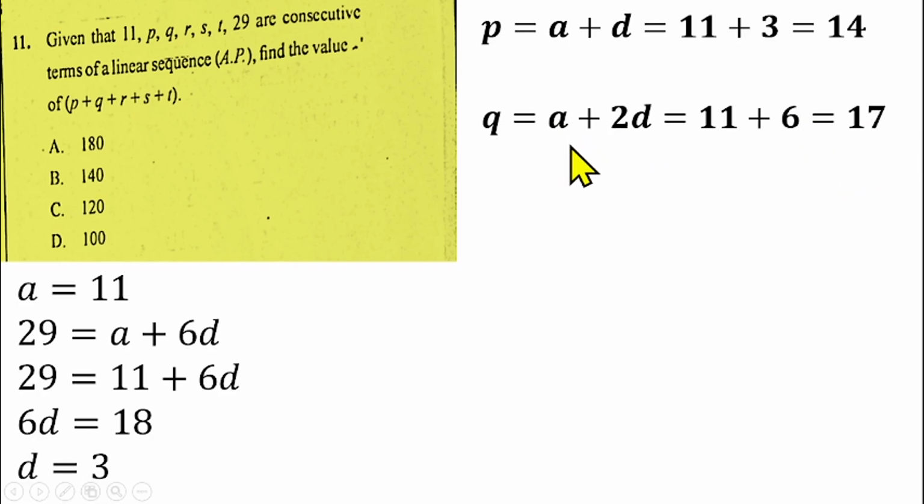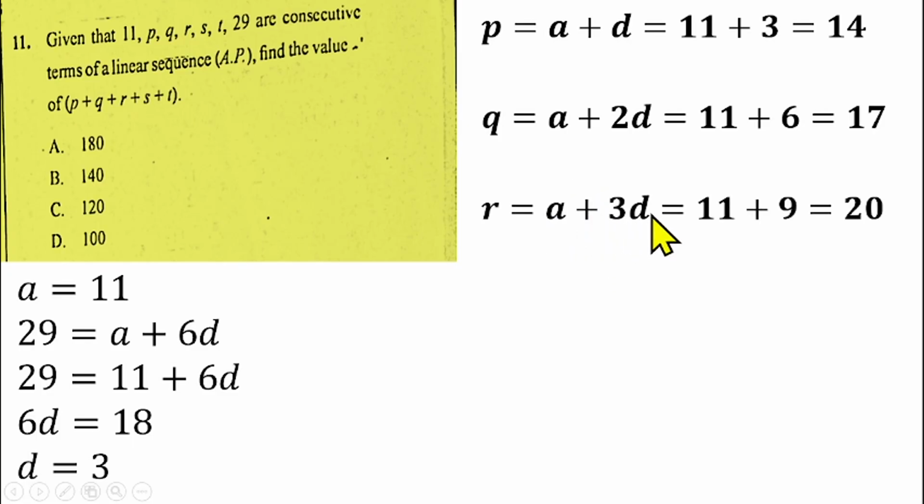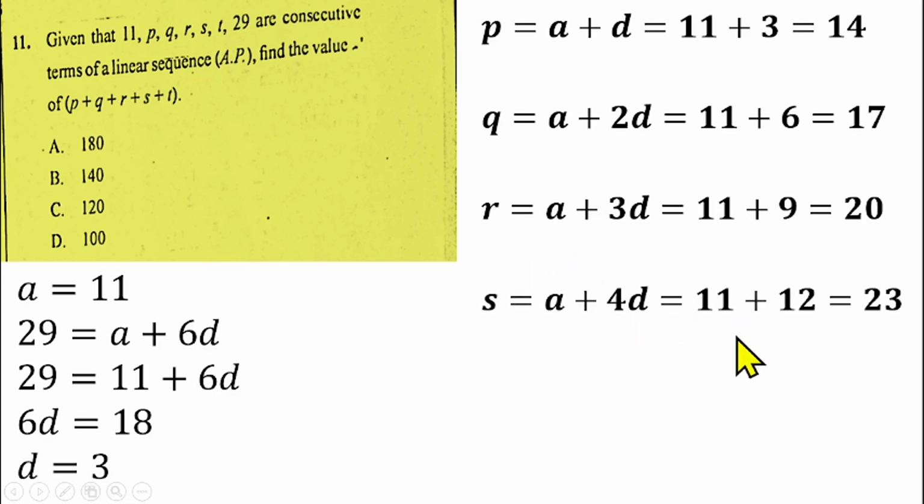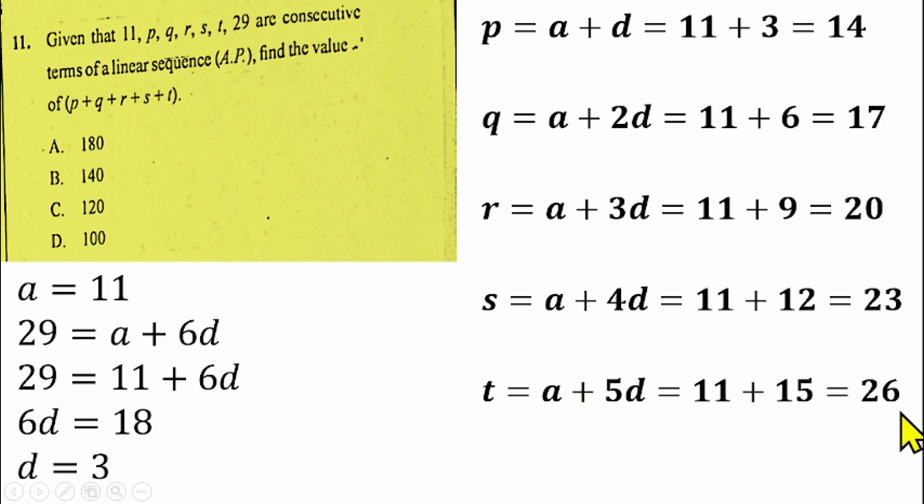That's the third term. And the fourth term, which is represented by R here, the fourth term of an AP, will be A plus 3D. So we'll have 11, which is the first term, plus 3 times 3, which is 9. That will give us 20 if you add together. And the fifth term, which is represented by S here, is A plus 4D. If you simplify that, you have 11 plus 12 equals 23. Then there's the sixth term, which is represented by T. The sixth term is A plus 5D, and that will be 11 plus 15, which gives us 26.